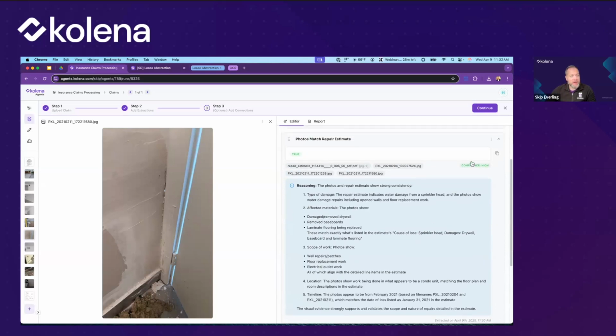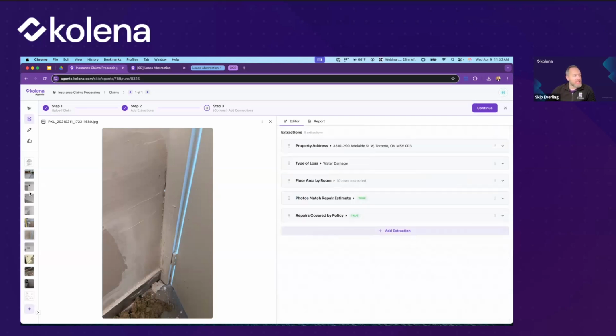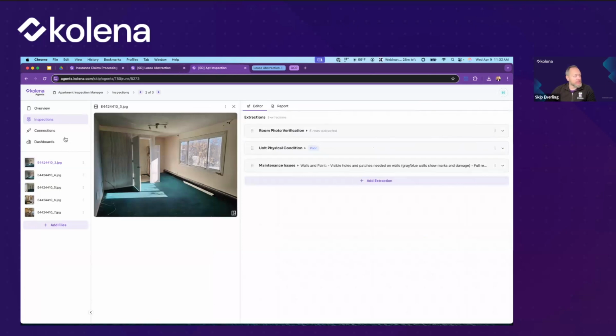So this is a very powerful way to take in all kinds of information that you have for your property, not just traditional documents that you might think of as just text. It's not limited to just text. As another illustration of that very quickly, I want to show you an example of an apartment inspection.